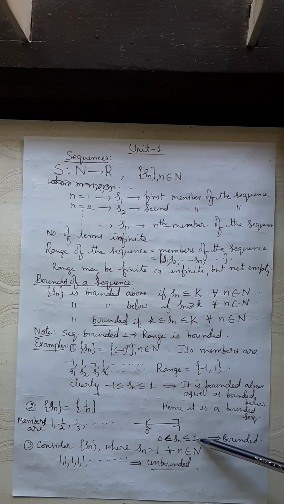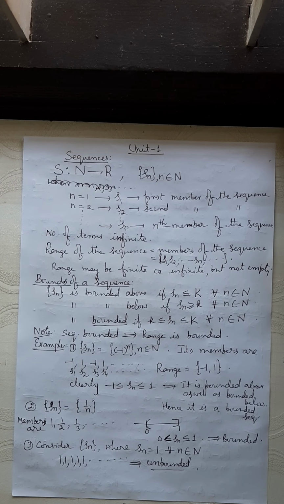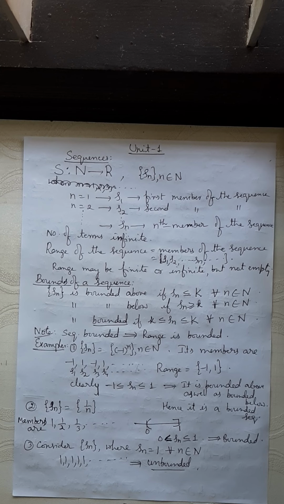See, if 1 is an upper bound, what about 1.5, what about 2, 3, 4, etc.? They are all upper bounds. Any value greater than 1 is also an upper bound. Any value less than 0 is also a lower bound. It's alright? Okay. Look at the sequence where Sn equals 1.